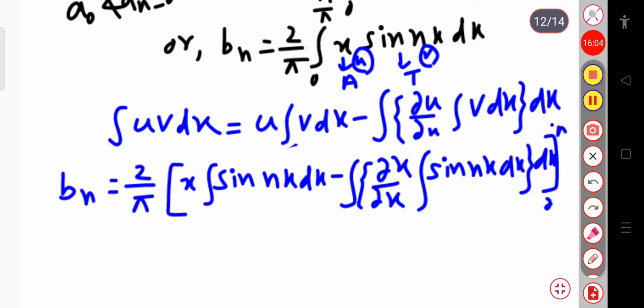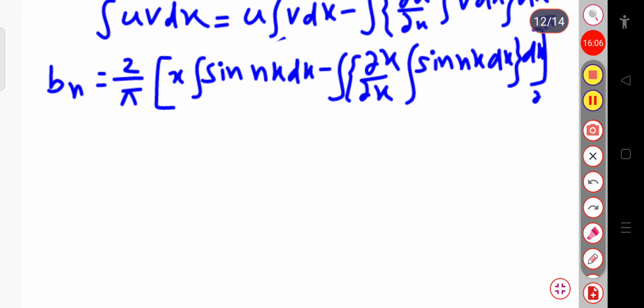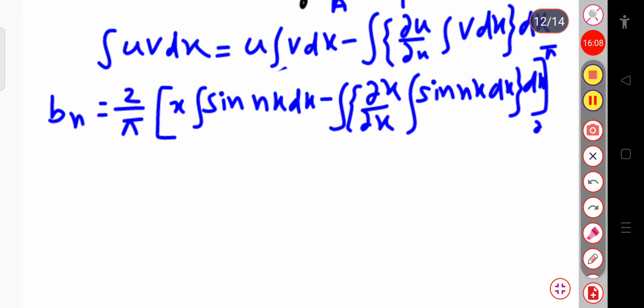After integration you always put the limiting values if they are given. After calculating the integration value you have to put the value.